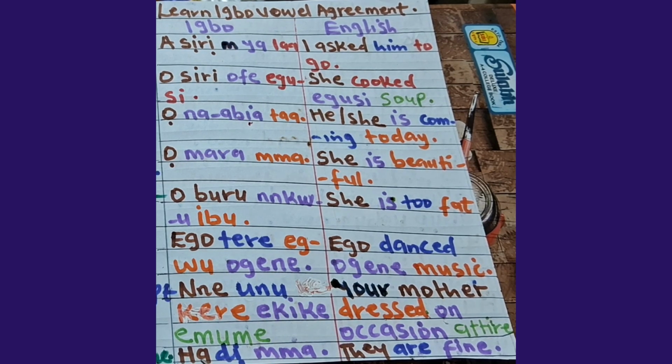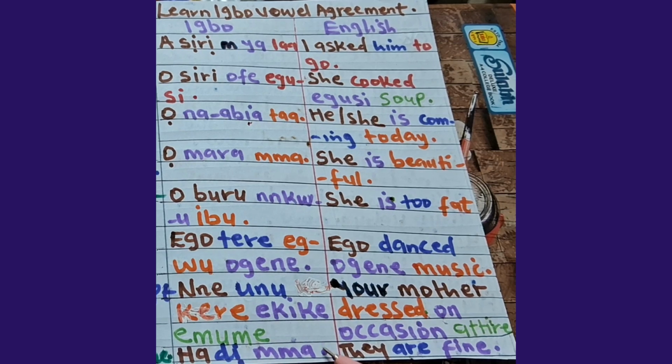The last one says, ha dị mma. They are fine. This is a light vowel sentence. A, I, A.